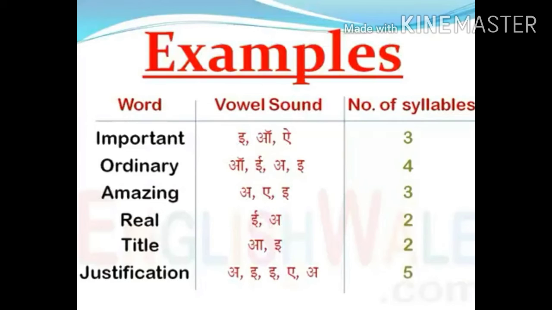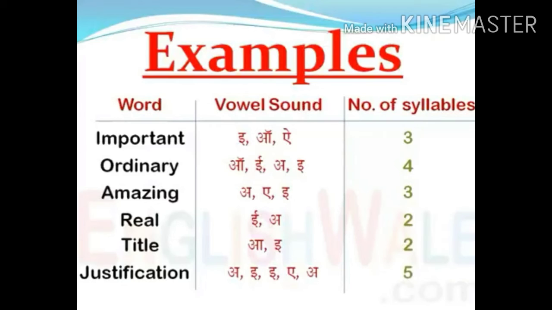Justification, so O, E, E, A, O. So we are having in this how many syllables? Justification. Let's break this word. Whenever you are getting a word, you have to split it. You have to break this word on the basis of the sound it creates, like O, E, E, A, O. So it is having 5 syllables.